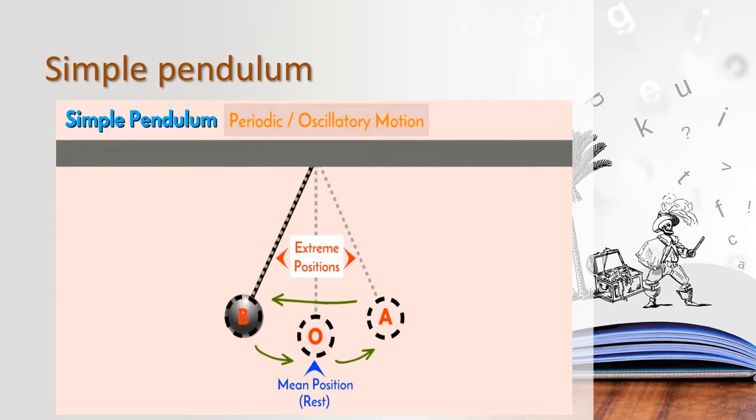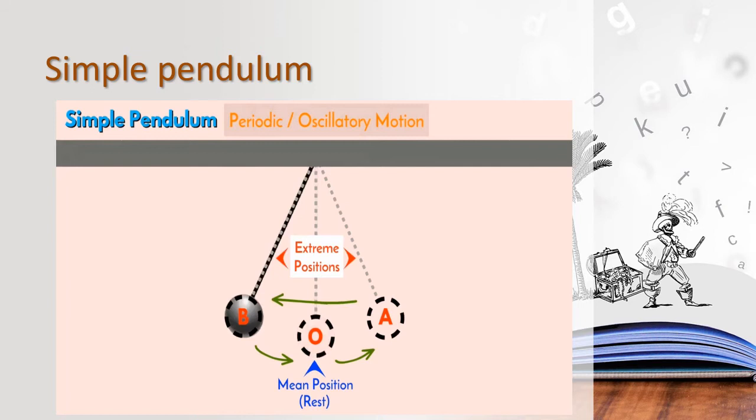Okay, children, it starts from the mean position and moves to one extreme position and then to the other extreme position and again returns back to the mean position, that is termed as one oscillation. Can you all understand, children? You can see here, is it, children? This is called one oscillation.